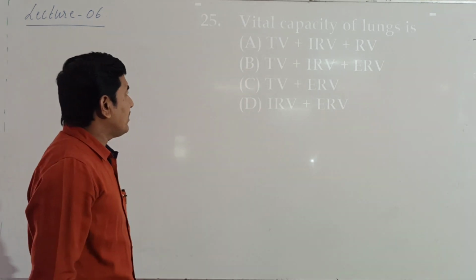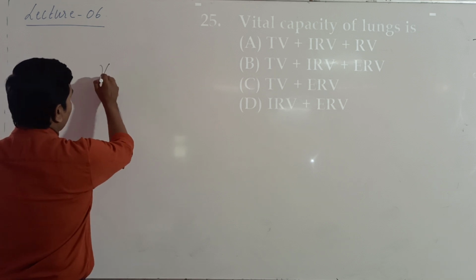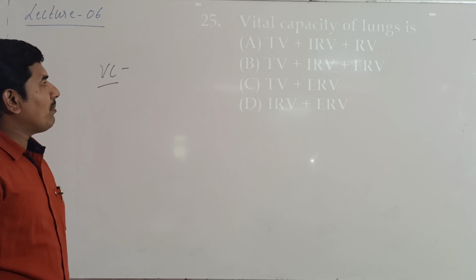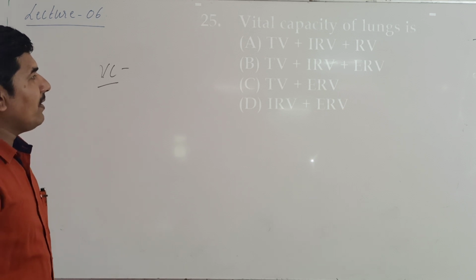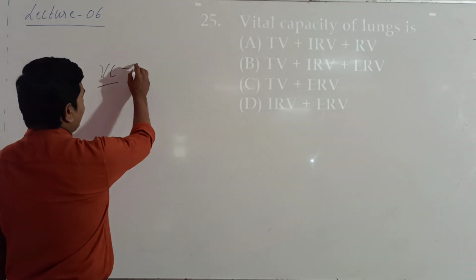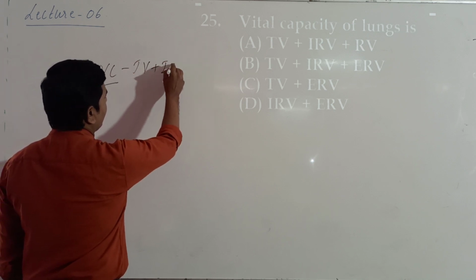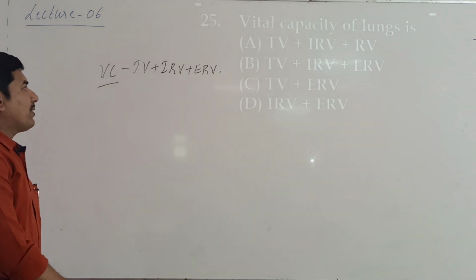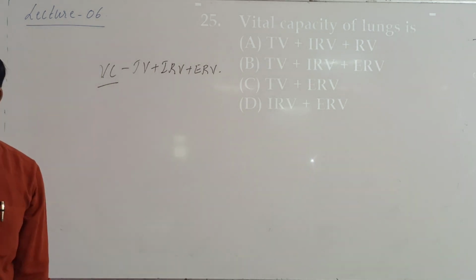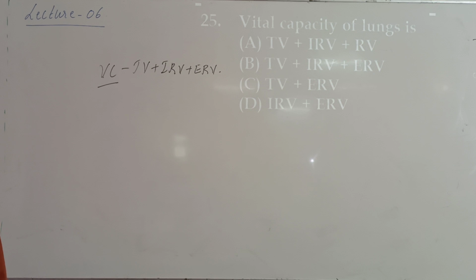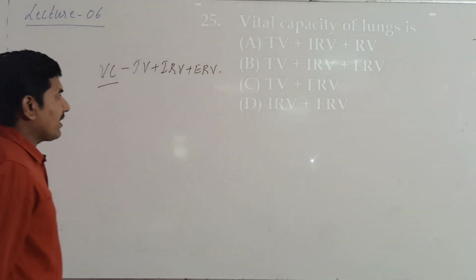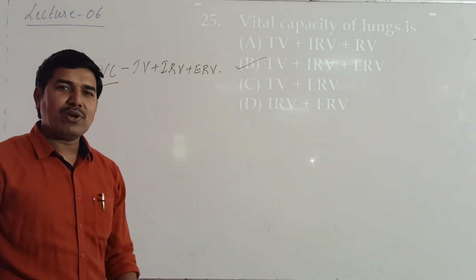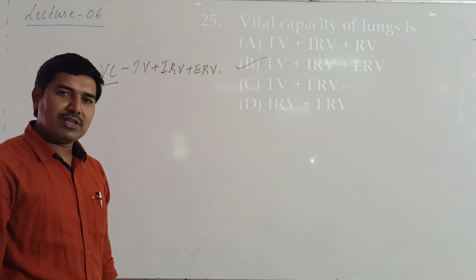So vital capacity is given by VC, and as we know, VC is given by TV plus IRV plus ERV, inspiratory reserve volume and tidal volume. So that will be the correct answer for this. The second option holds good for this.